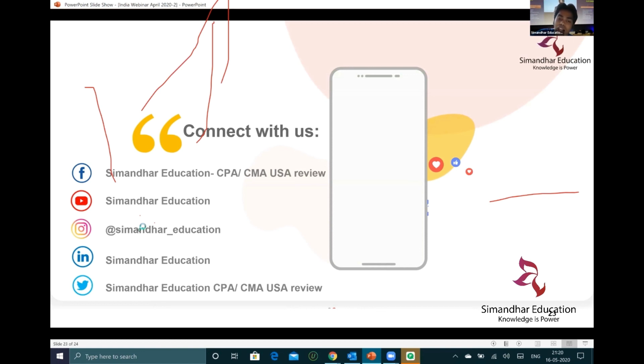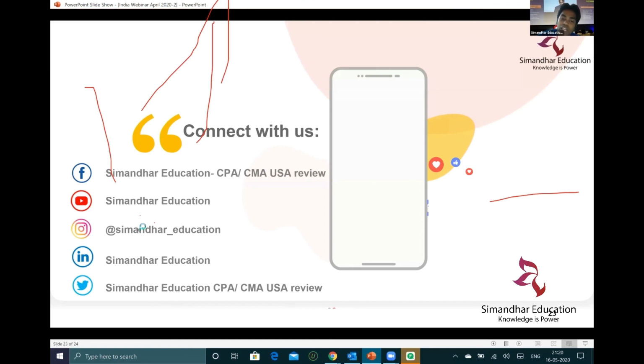Due to COVID, if my evaluation gets delayed, how to proceed? See, AICPA is aware, they will extend the windows. Can you please elaborate more on setting up own practice in India? So Somuk, I think we'll take that offline. Is there any chance of exams being held in India next year as well? Pranita, there are high chances that the exam will be there next year also. CPA versus CMA, which is a better career opportunity, depends on your interest, Arun. If your interest is in financial planning and analysis, planning and budgeting, then CMA is better. If your plan is in audit, advisory, or taxation, then CPA is better.